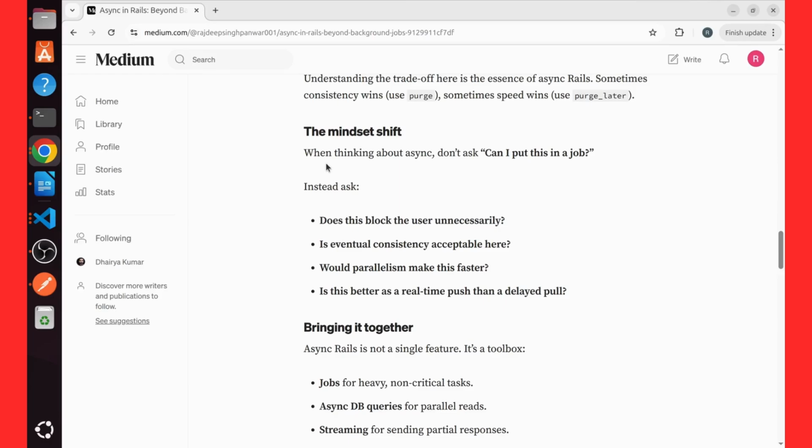When you think about async, don't ask, can I put this in a job? Instead, ask, does it make my database faster? Does it help my queries? Does it enable real-time features? Can it be used in a chat feature?